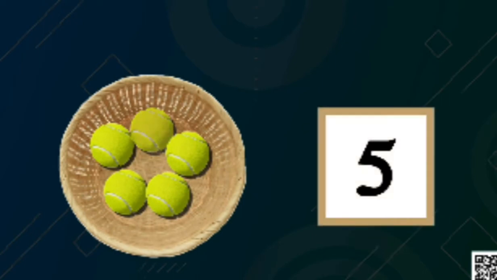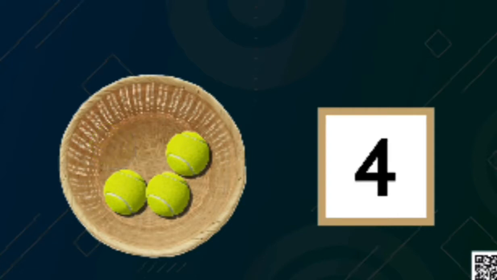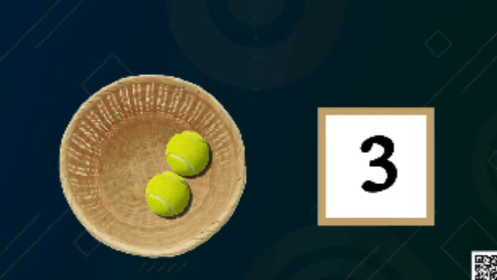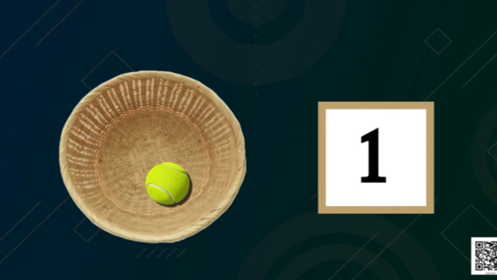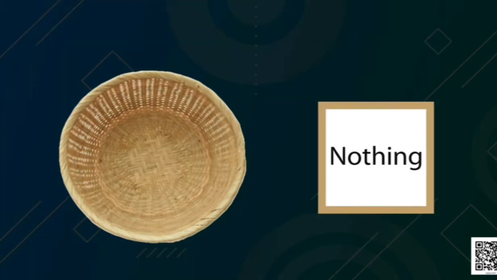Now, if I take away 1 ball, what will be there? There will be 4 balls. If I take away one more, then we get 3 balls. Taking away one more, we get 2, then 1. And if I take away this last ball also, then what do we get? Now there is no ball in the basket.